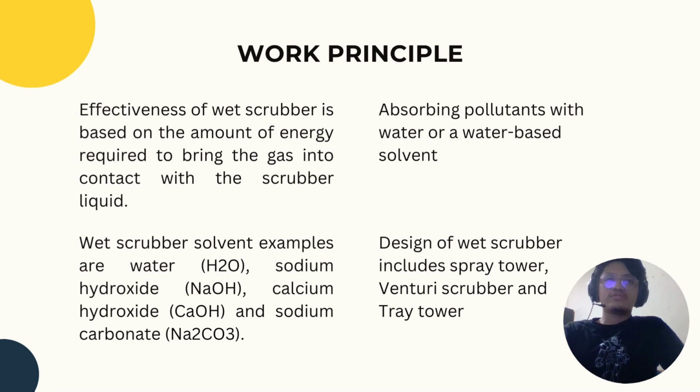As the solvent absorbs contaminants, it is necessary to purge the pollutants and replace the evaporated liquid. Solvent flushing can be either continuous or periodic. A wet scrubber's effectiveness depends on how much gas contacts the solvent, which requires a stream of energy. Low energy scrubbers can remove large particles, while high energy scrubbers can remove the tiniest particles. All wet scrubbers, whether high or low energy, have a mist eliminator component, which collects and removes the contaminated droplets from the solvent.